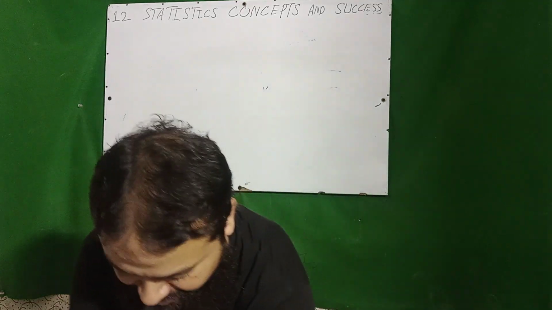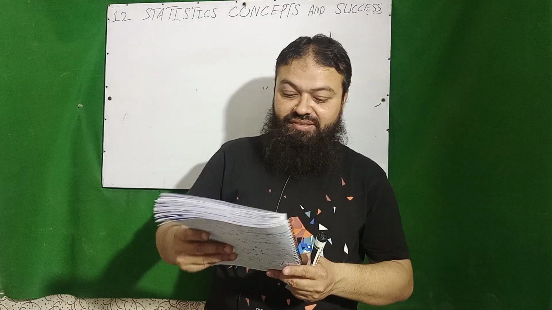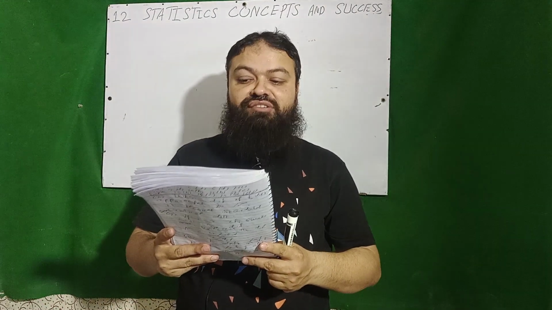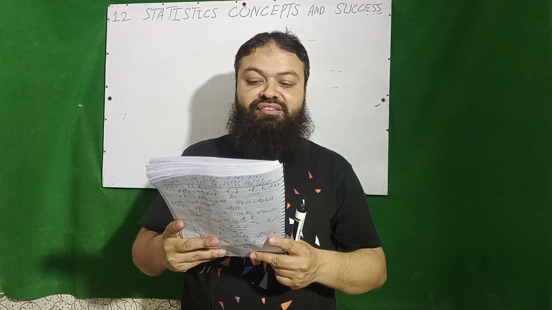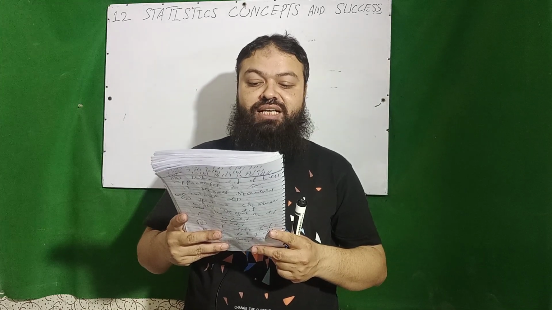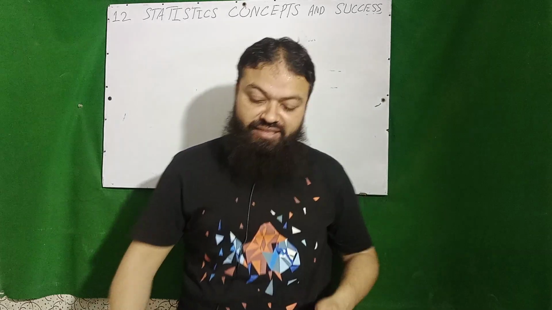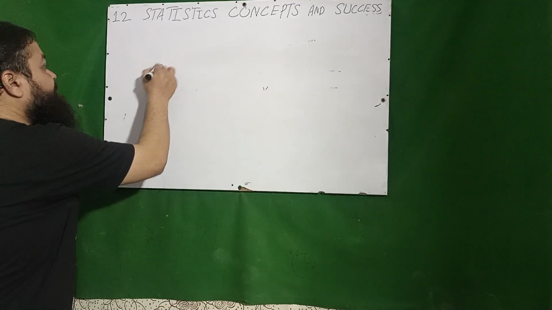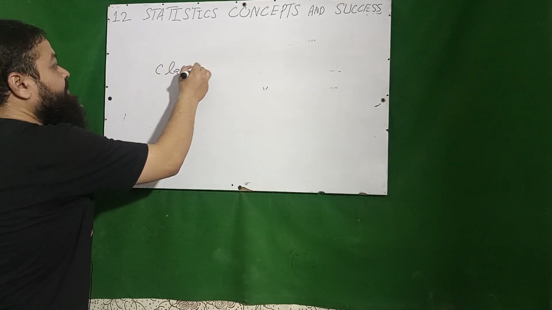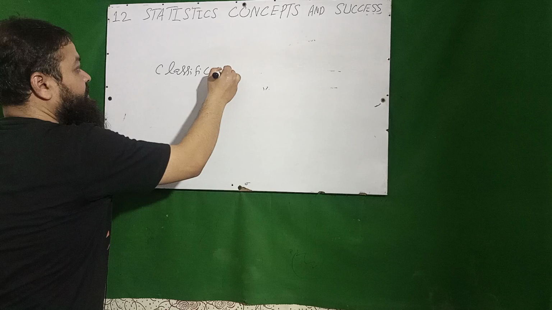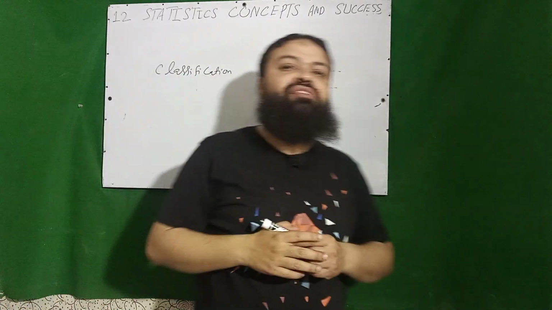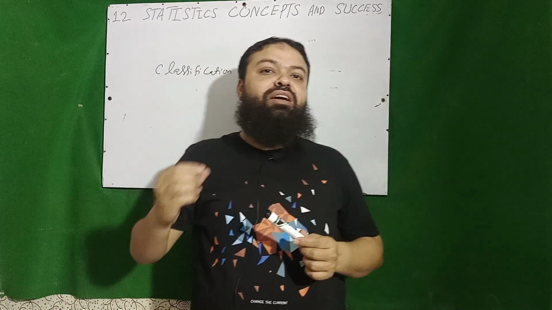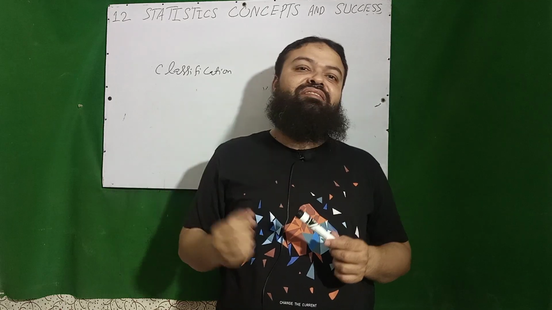Let's start. Concept number 1 is: students of Punjab University are classified on the basis of their height and weight. It is an example of, dear students, first of all I will tell you what is classification. Actually, it is the process of arranging the data according to some common characteristics.